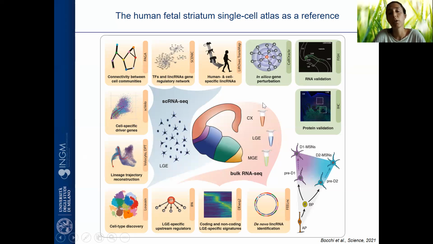And these gene regulatory networks were also validated in silico by doing gene perturbation, so knocking out and overexpressing key transcription factors to predict their function. And then we also found some human-specific long non-coding RNAs by a conservation analysis to see which long non-codings were unique to the human fetal striatum, which makes, let's say, our brain different from other species. These were also validated by FISH and immunohistochemistry. So this was the first atlas, our in vivo atlas.